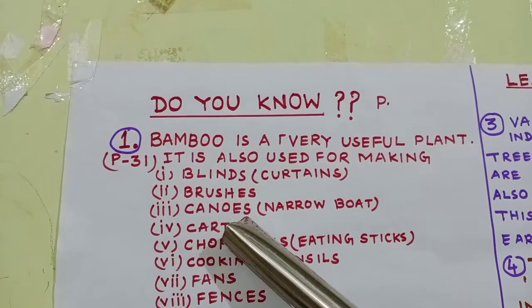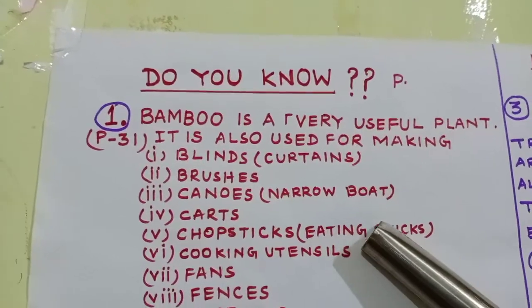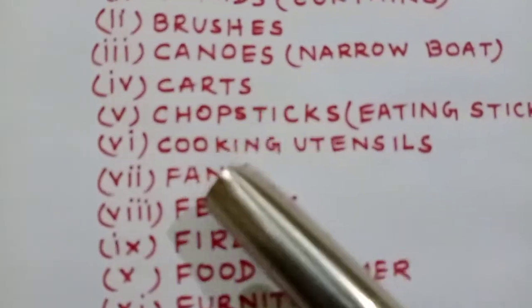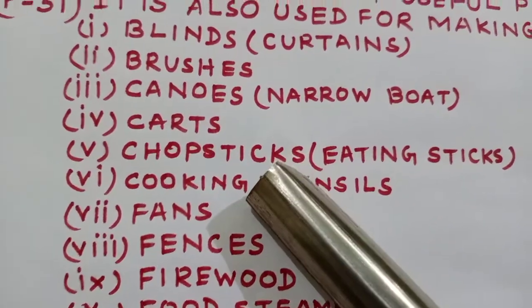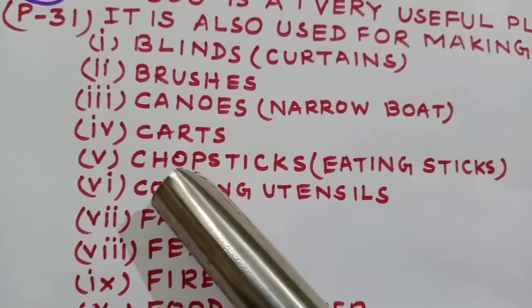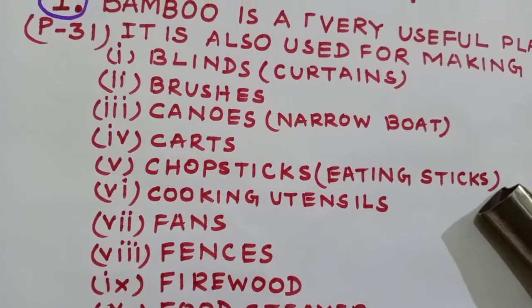Then canoes. Canoes is narrow boat. Have you seen boat? When it is very narrow, it can also be made with the help of bamboo, isn't it? You may see it in villages, in rivers. Now, what other things? Cards are also made with the help of bamboo. Chopsticks. Chinese eat food with chopsticks, eating sticks.